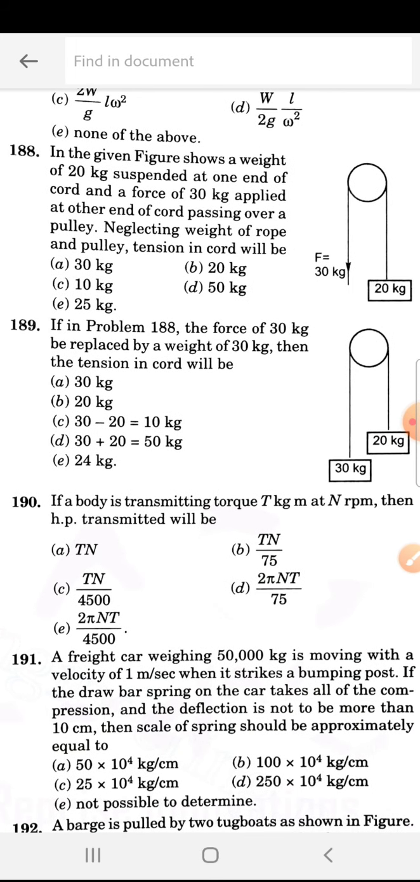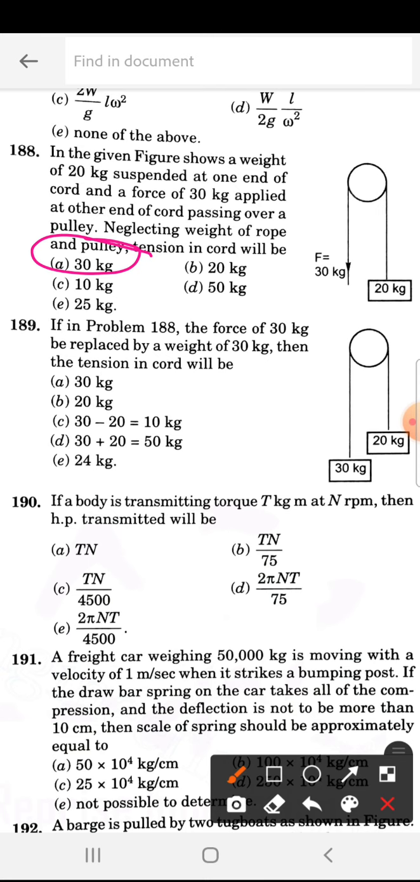In this figure, a weight of 20 kg is suspended at one end of the cord and a force of 30 kg is applied at the other end of the cord passing over a pulley. Neglecting the weight of the rope and pulley, the tension in the cord will be. So they are asking how much the tension in the cord is. So the answer is A, 30 kg.